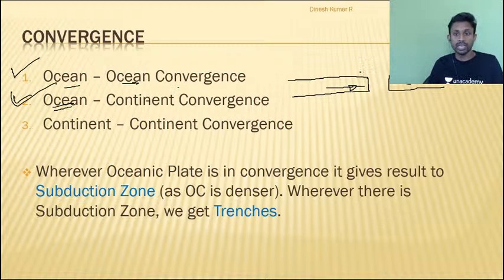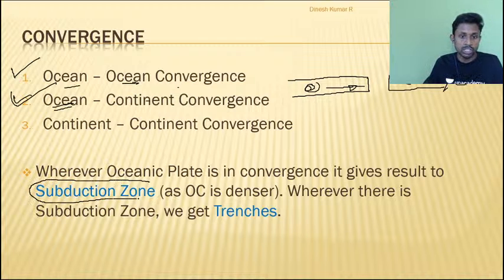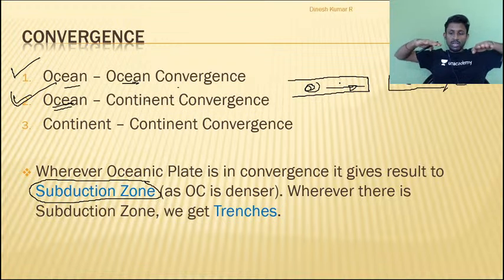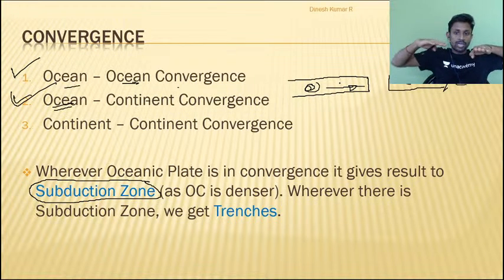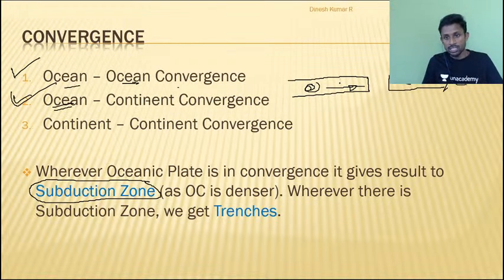In both these cases I will be getting what is referred to as a subduction zone. What do you mean by subduction zone? Subduction means one landmass will move beneath the other. One of the plates will subduct beneath the other.